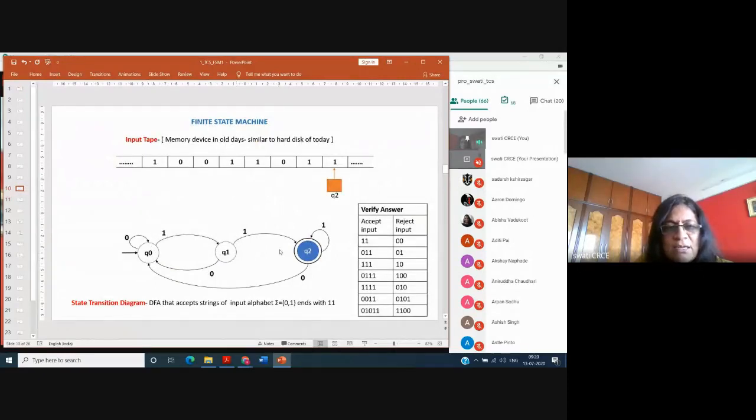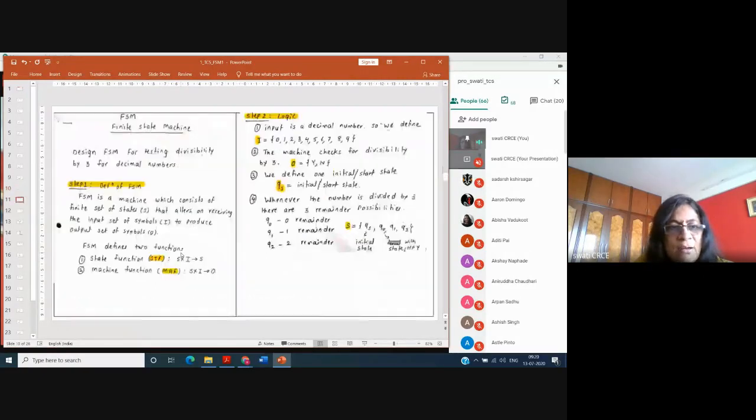It is a set of states that alters, means changes, on receiving an input set of symbols I to produce the output set of symbols O. So FSM will take the input and will generate the output.